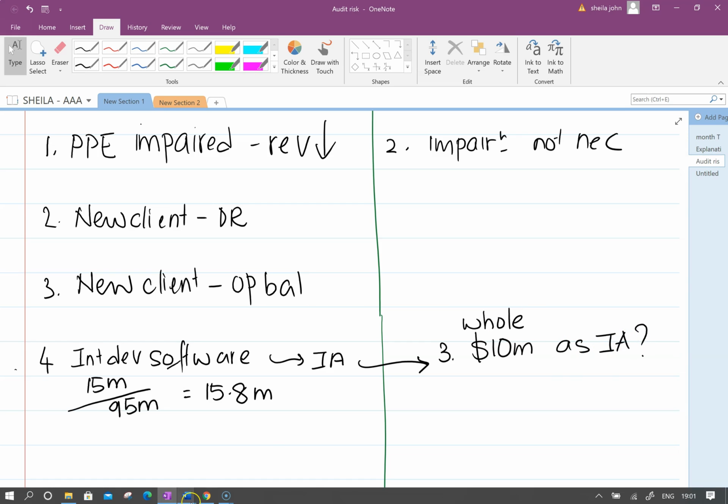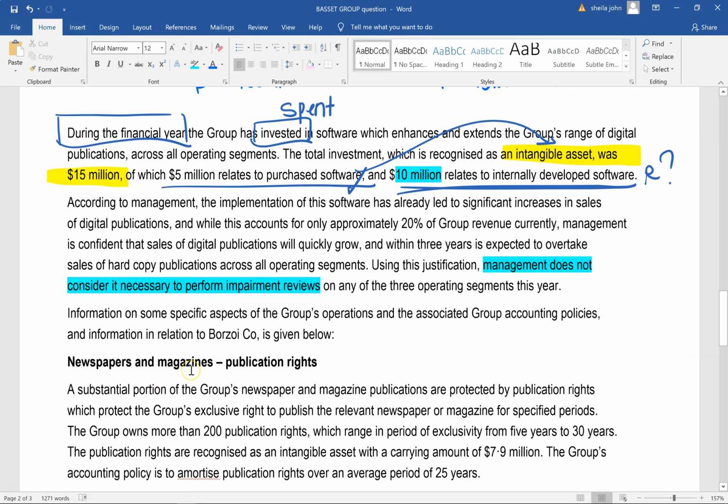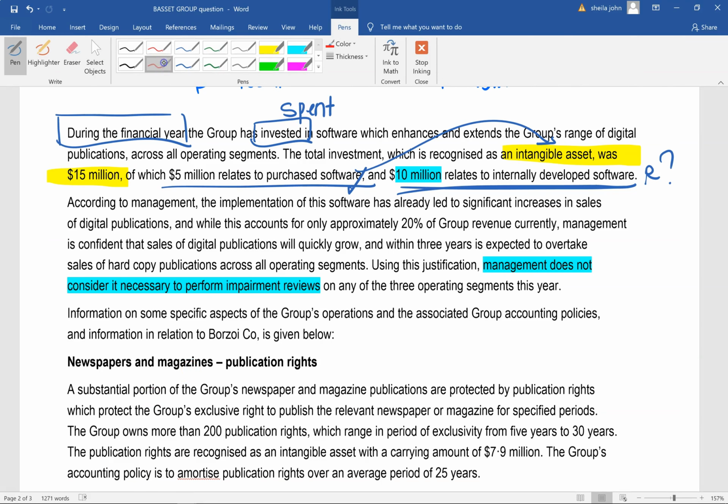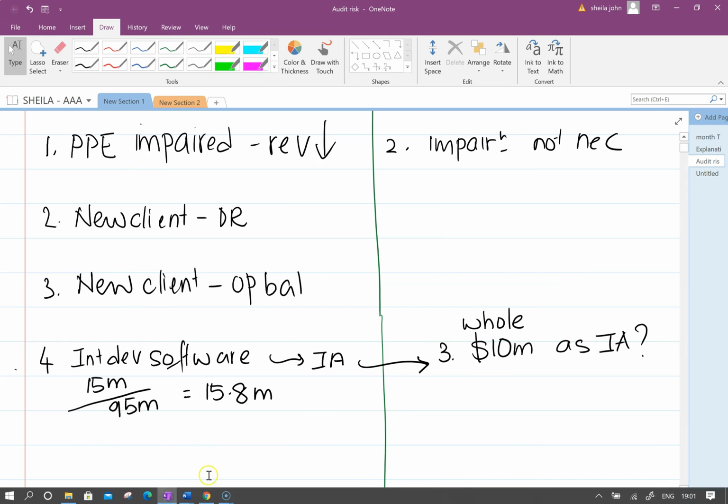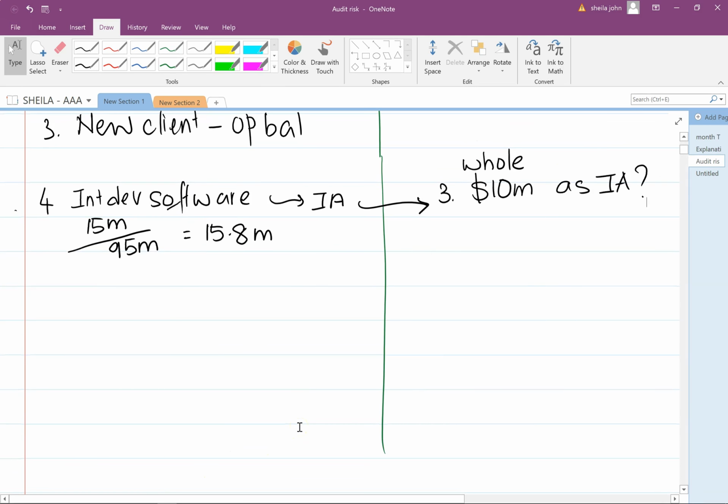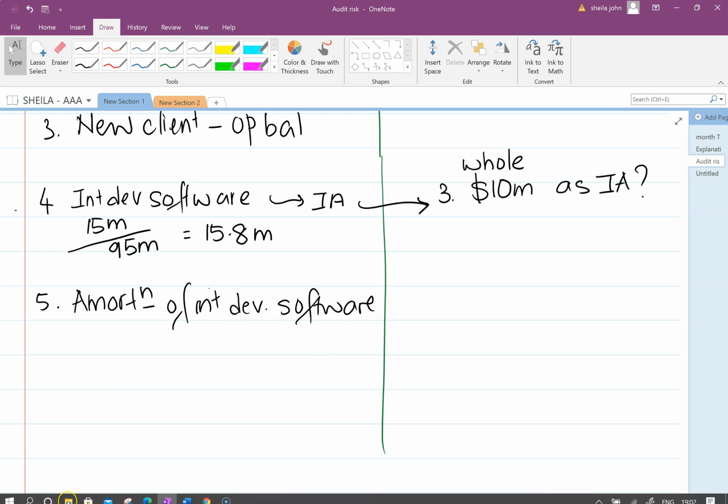The question also goes on to say that according to management, the implementation of the software has already led to significant increases in sales. What does that mean? That means for the internally developed software, the 10 million part of things, if it has already started to generate revenue, then amortization will have to come in, because amortization will have to come in when the item is available for use.